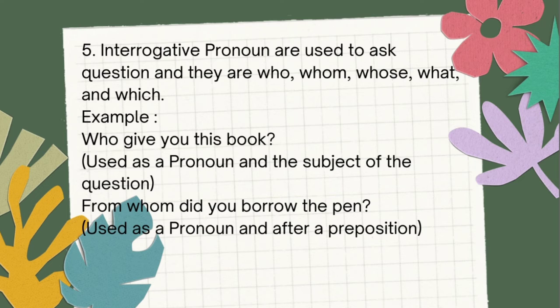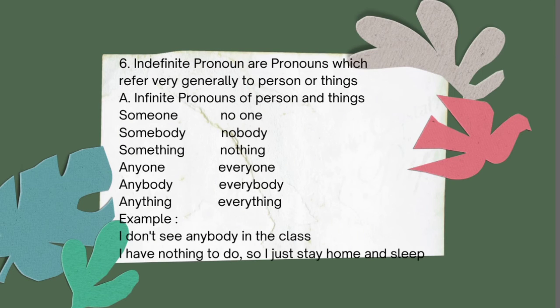And who is used as the subject of a question, whom is used as the object and after a preposition, and whose is used when referring to possession. The interrogative pronouns used for animals and inanimate objects are which and what. Which is more specific than what, and is used when the possible alternatives for the answer are known by the interrogator.